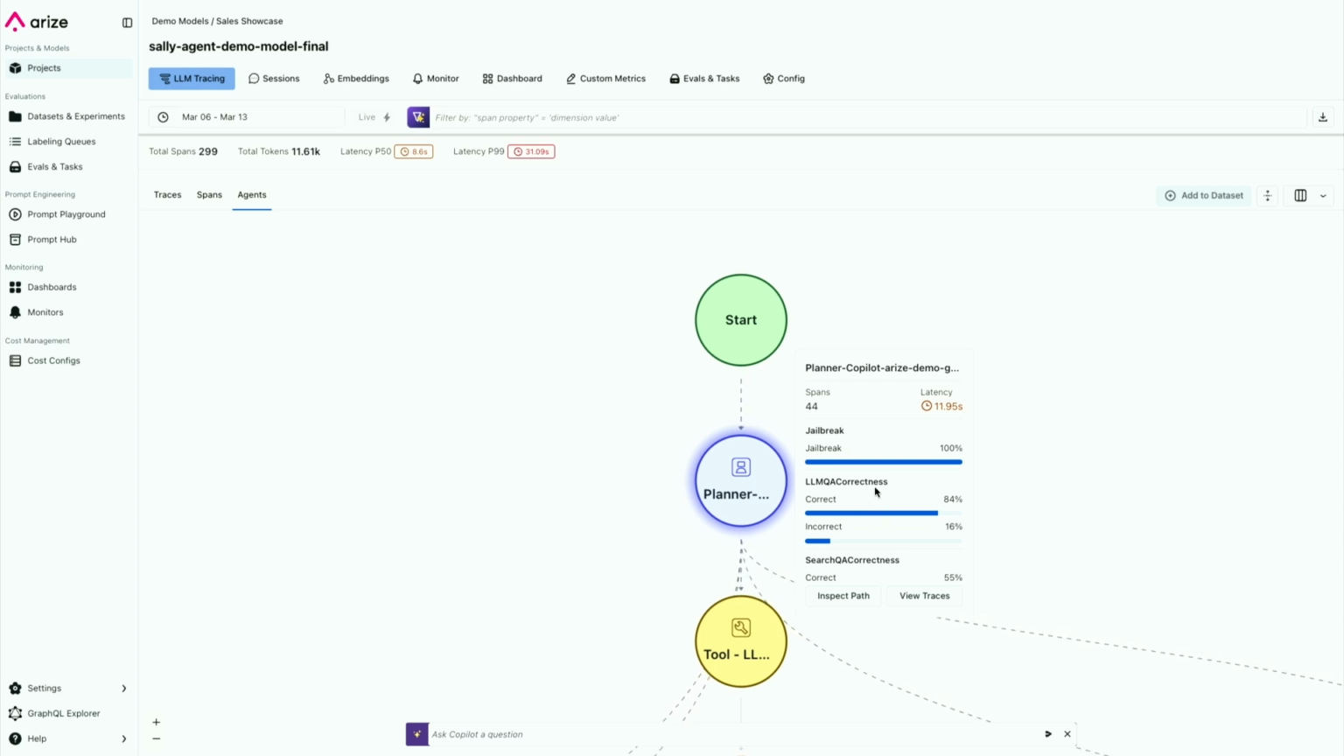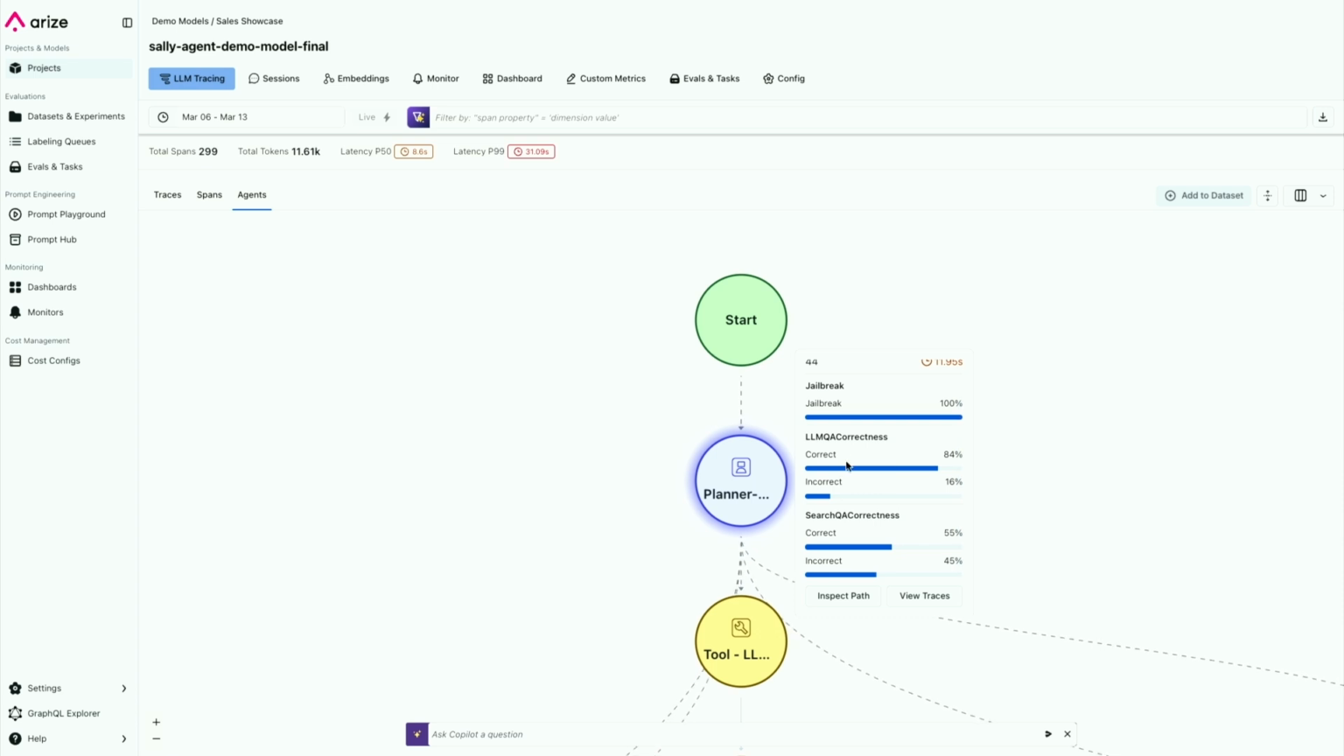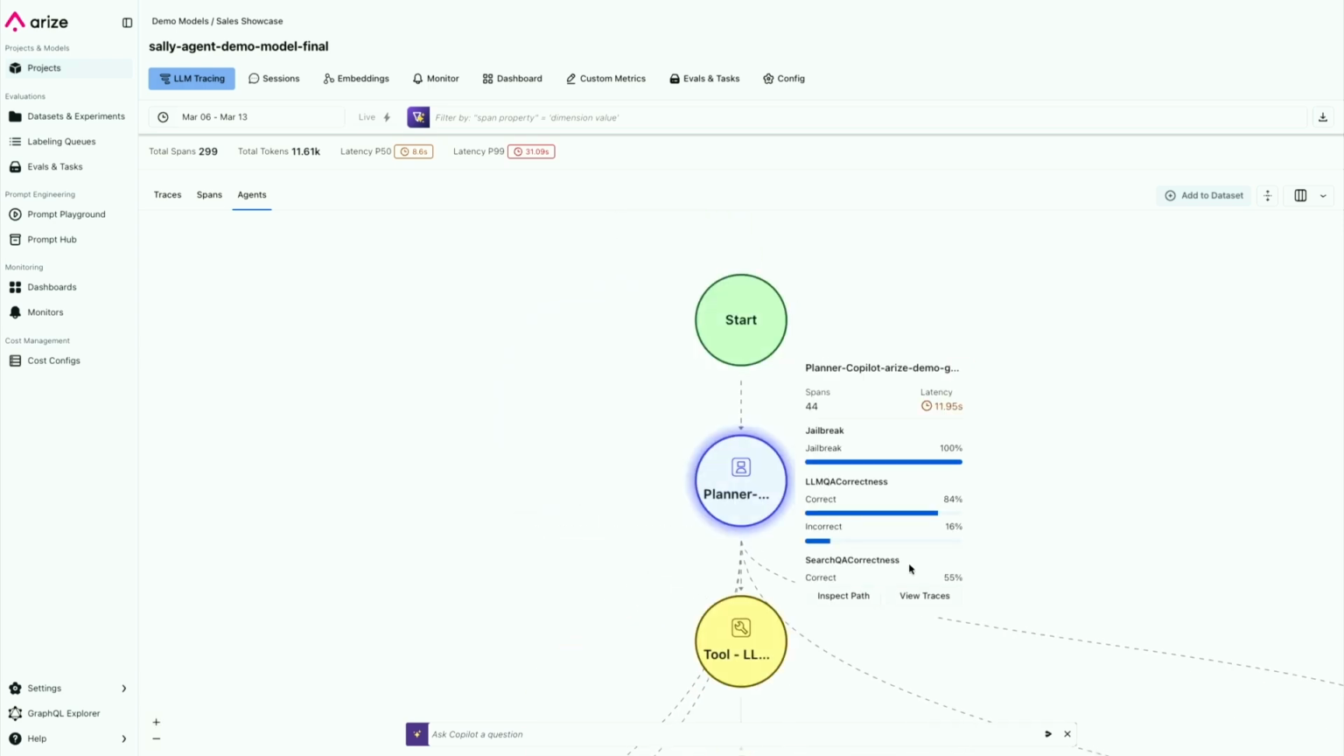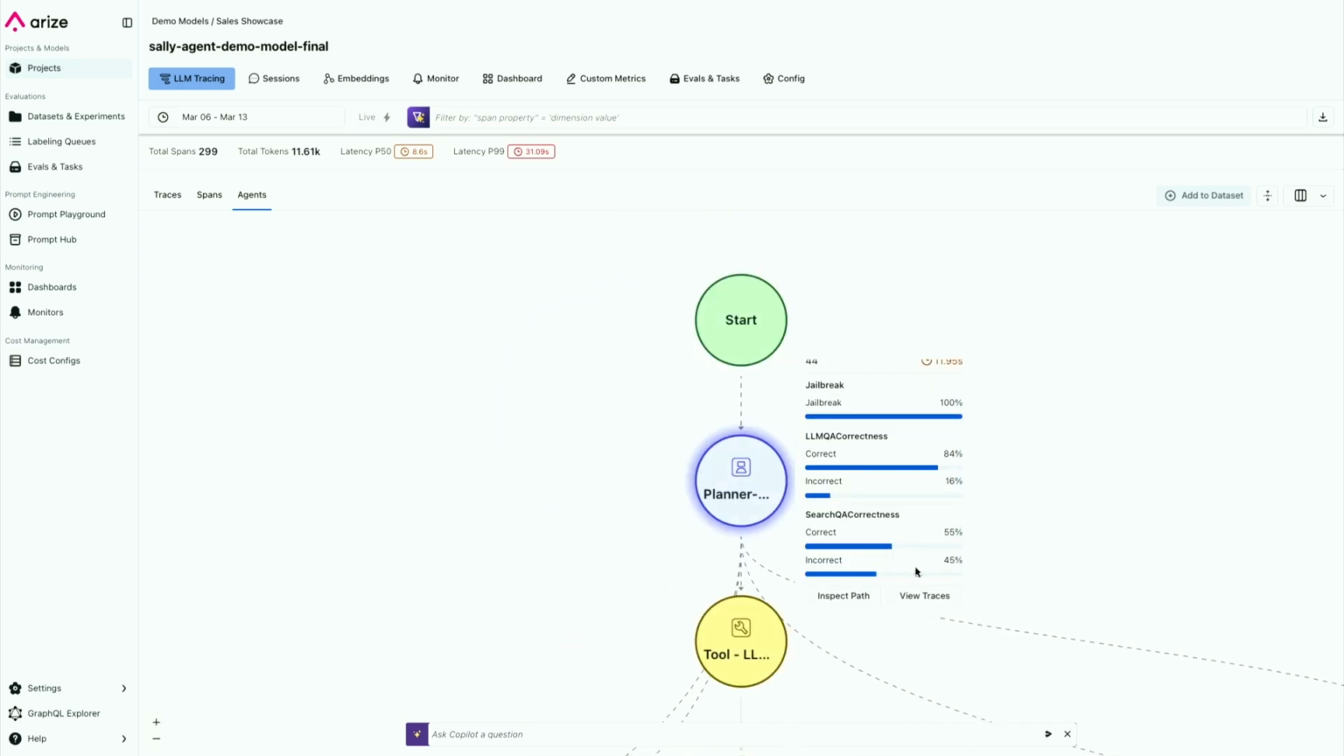But in our case over here, what we see is that when users ask typical Q&A type questions, typically related to maybe evals, we're actually doing pretty good. It's about 84% correct, only 16% incorrect. But when they're asking questions related to search, I'm going to zoom in if you can see this. If you're asking questions related to search, that's typically where we end up being almost pretty equally off. We're about 55% correct, 45% incorrect.